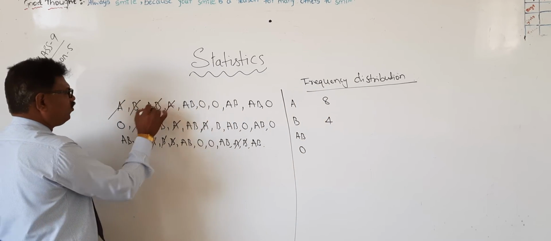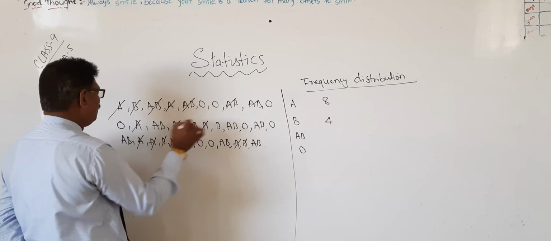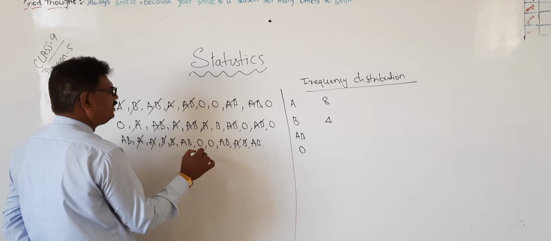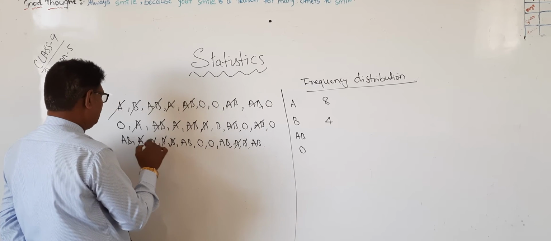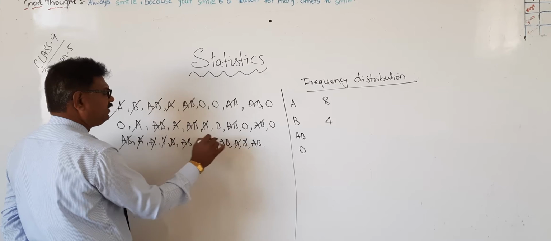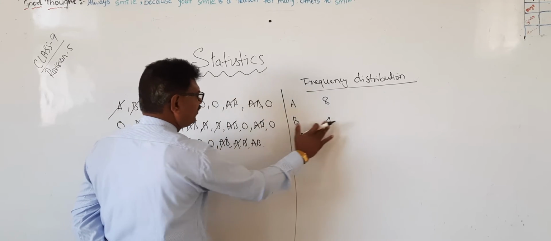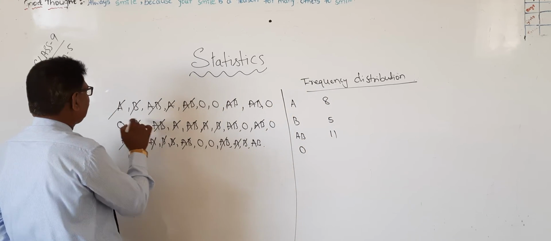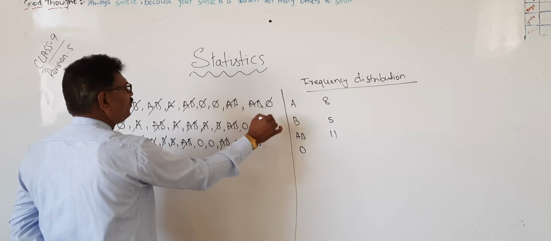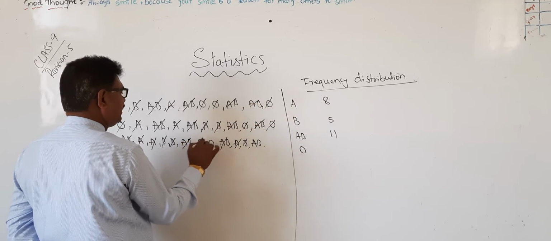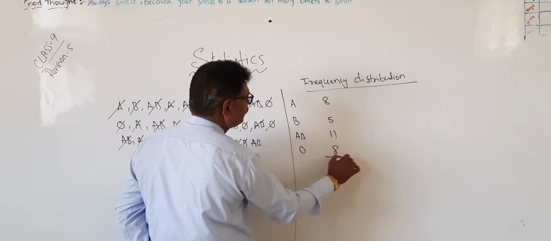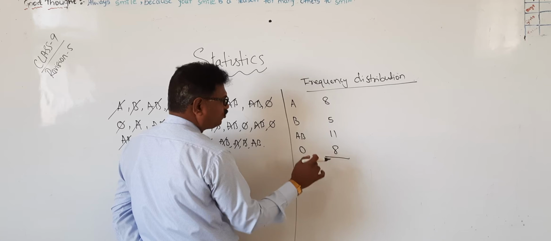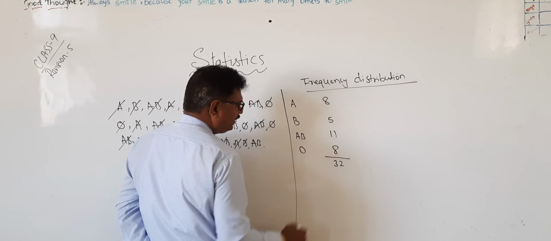Next AB: 1, 2, 3, 4, 5, 6, 7, 8, 9, 10, 11. Okay? Next O: 1, 2, 3, 4, 5, 6, 7, 8. So total is 32.